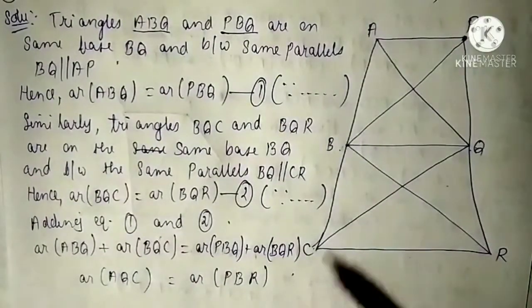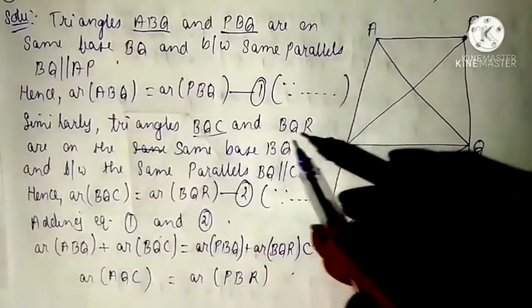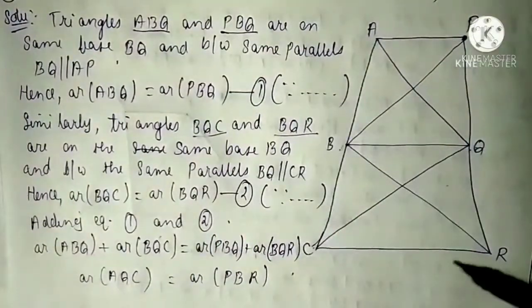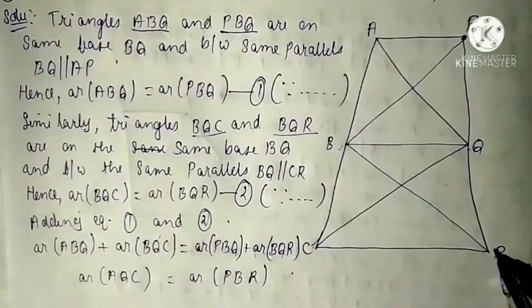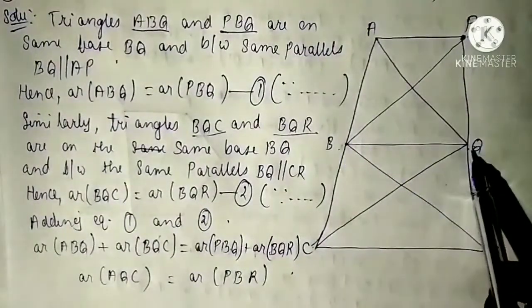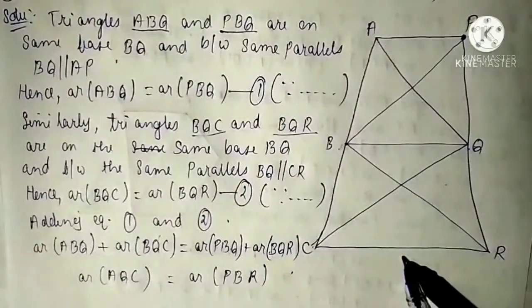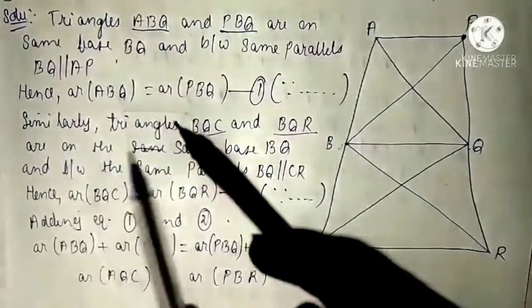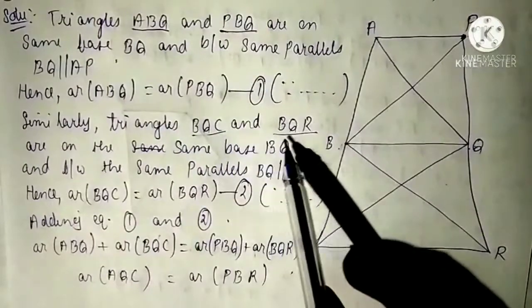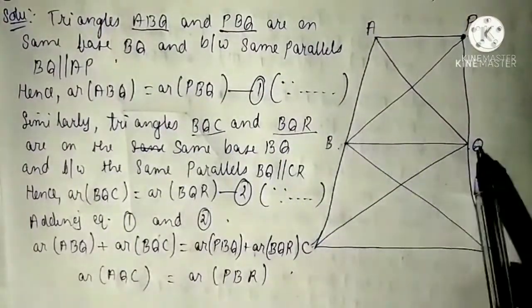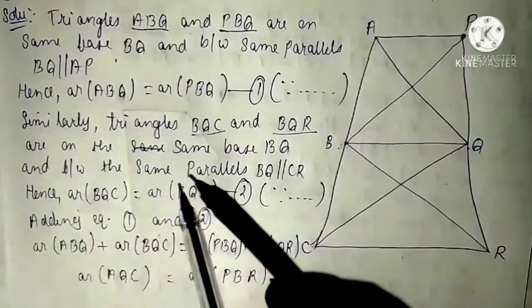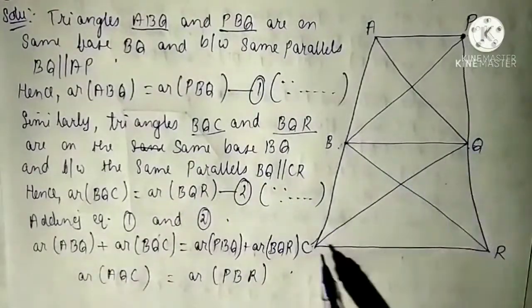Now similarly see triangles BQC and BQR. Base is same BQ and they are between same parallel lines. So we will write similarly triangles BQC and BQR are on the same base BQ and between same parallels BQ parallel to CR.